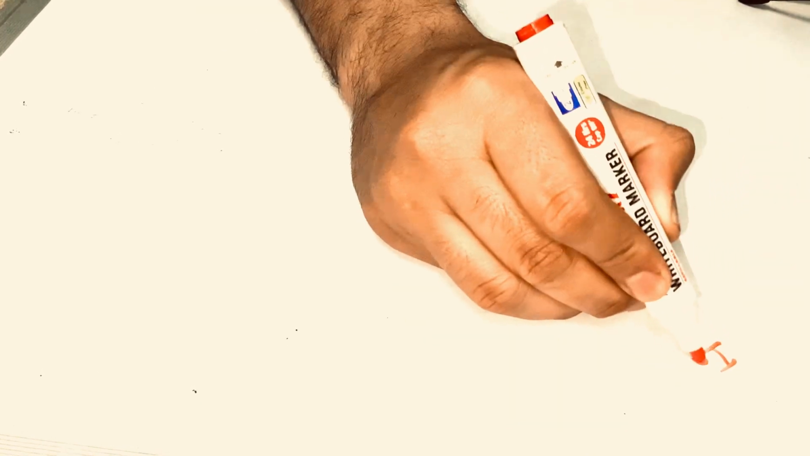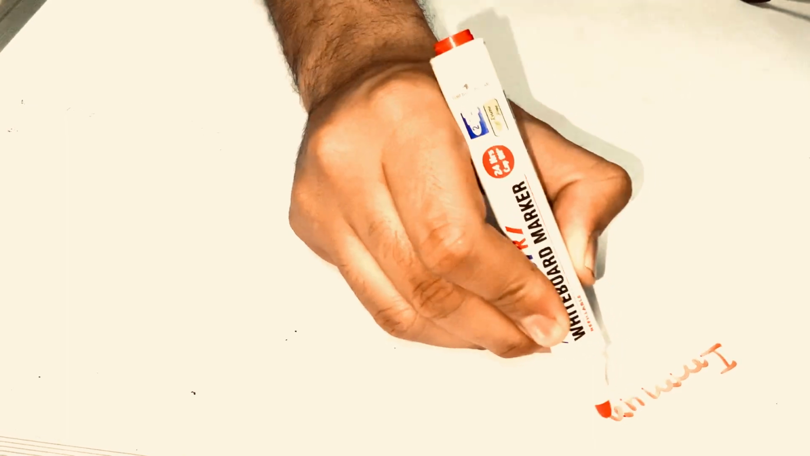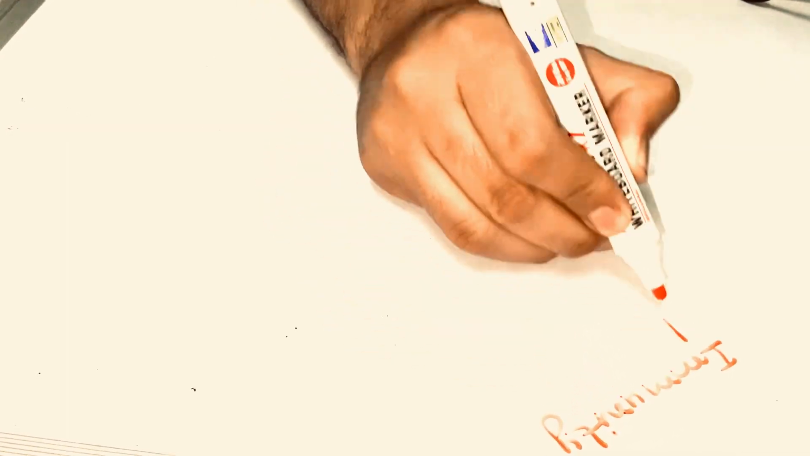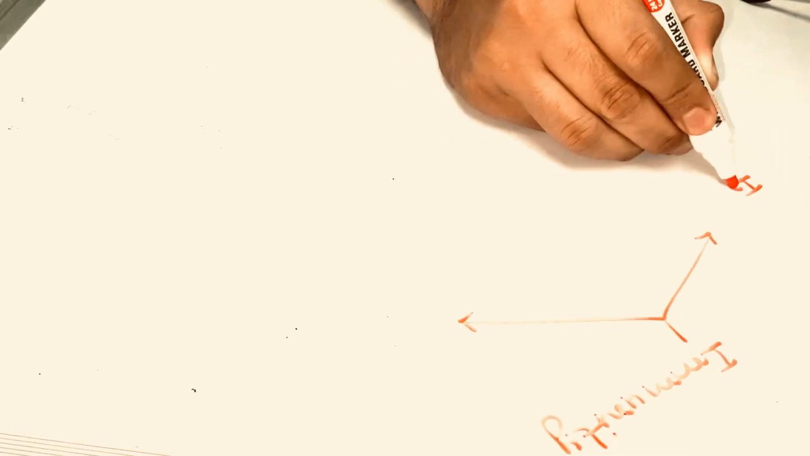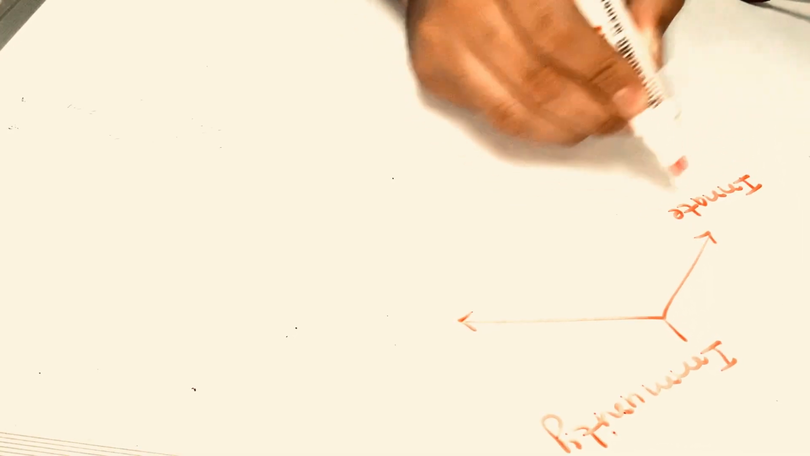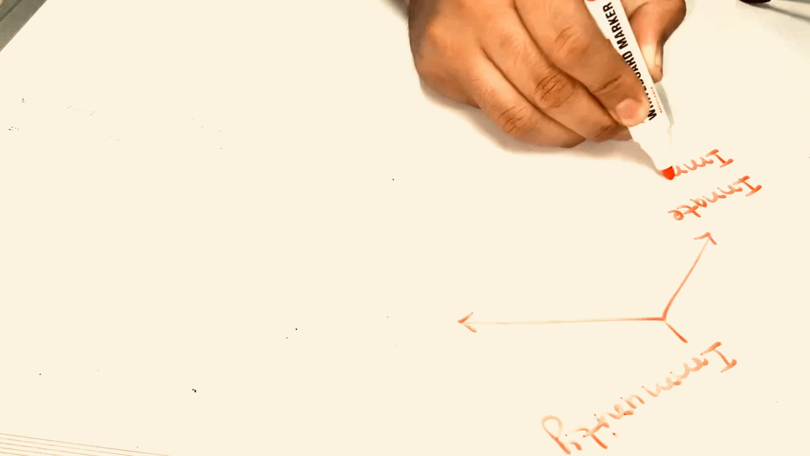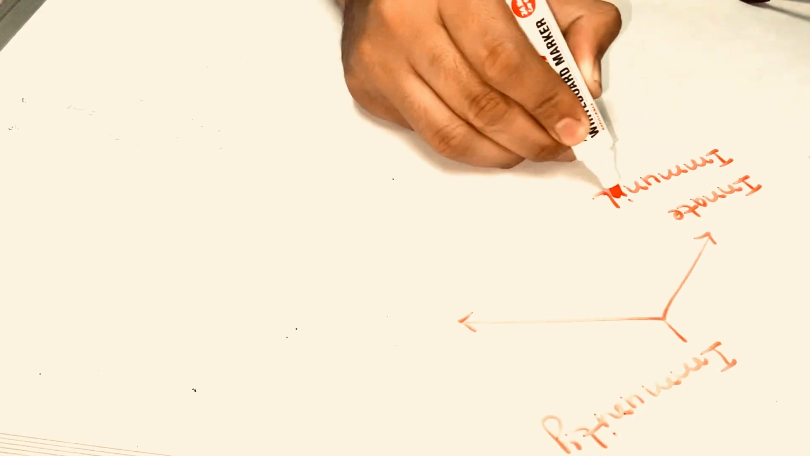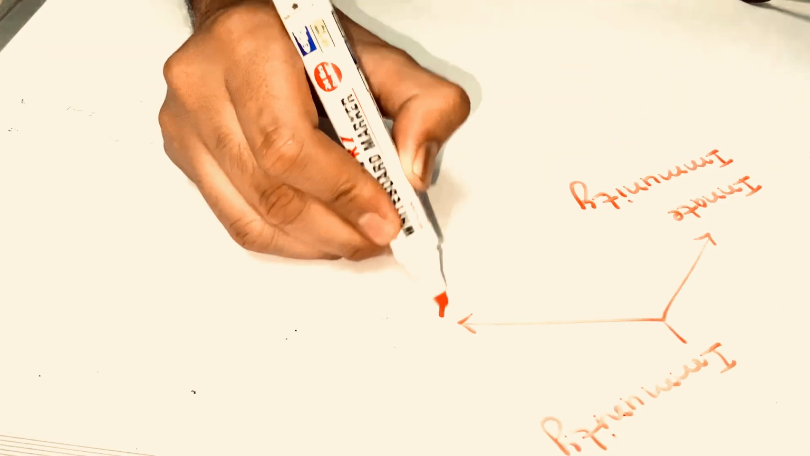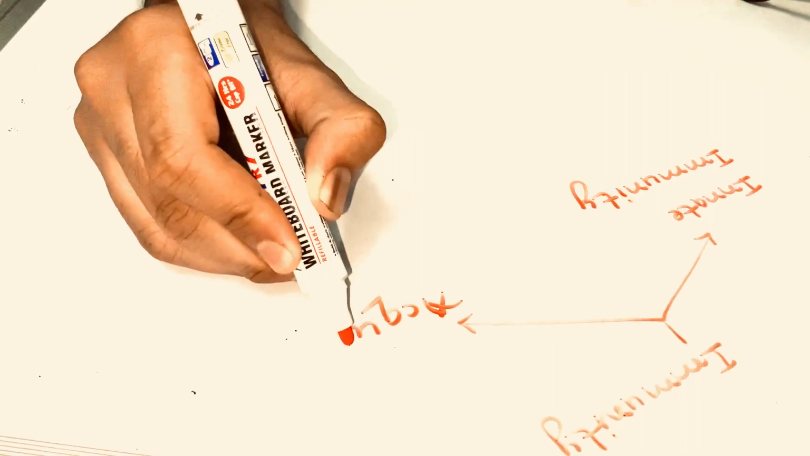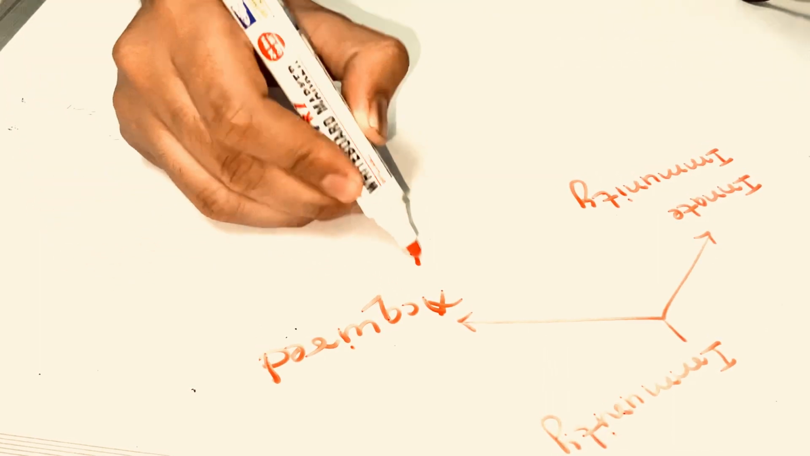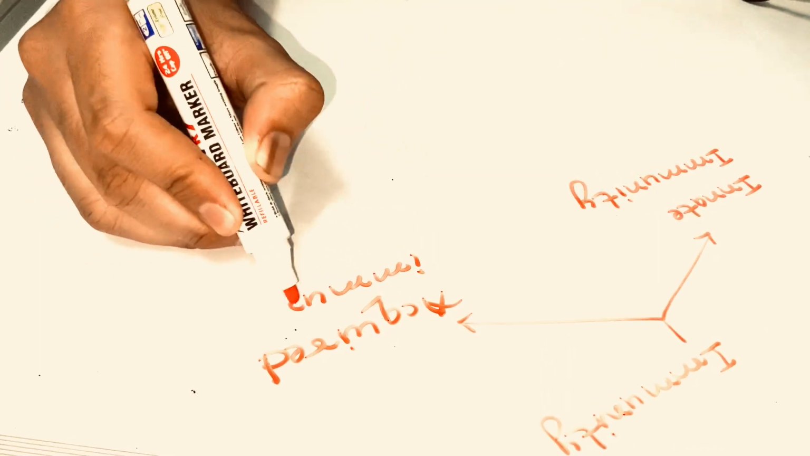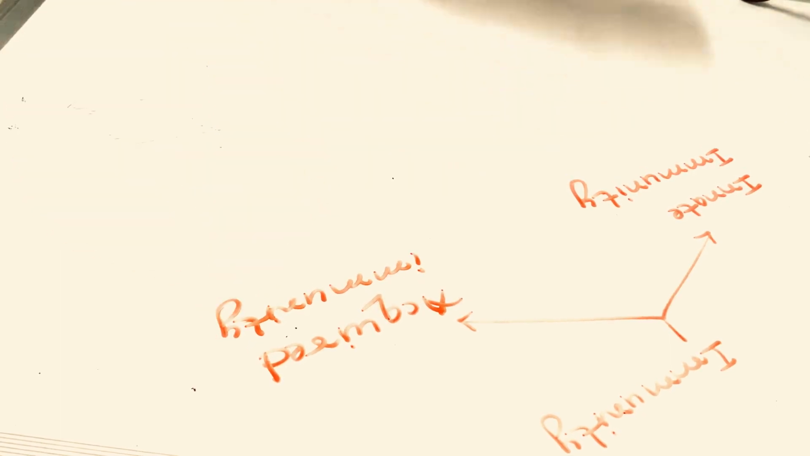Now, immunity is further divided. If I talk about immunity, it is divided into two subtypes. The first one is innate immunity, and the other one is acquired immunity. Now, what is innate immunity and what is acquired immunity?